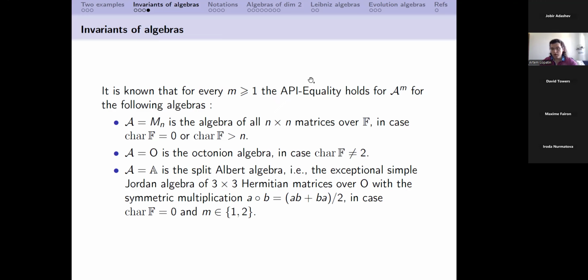This API equality holds for simple two-dimensional algebras in case of characteristic 0, and in case the group of automorphisms of this algebra is not trivial. This remark that the group of automorphisms is not trivial is very important because there is a classical example by Vladimir Popov at the end of the last century. He obtained this example of a simple algebra which has a trivial group of automorphisms, and its algebra of invariants is